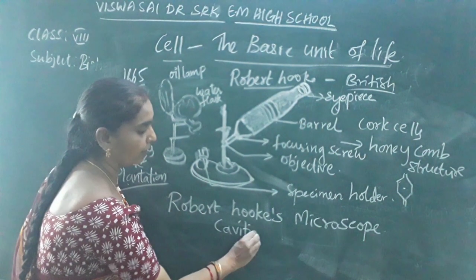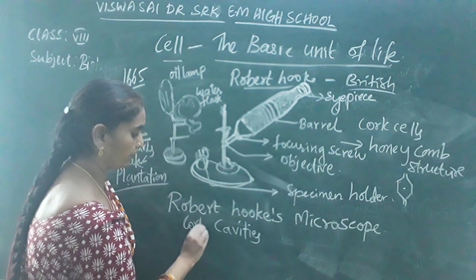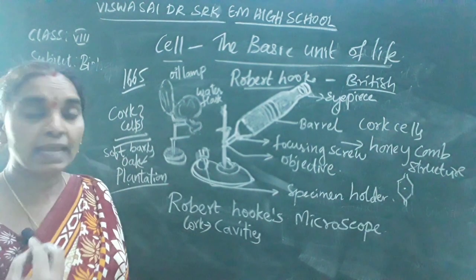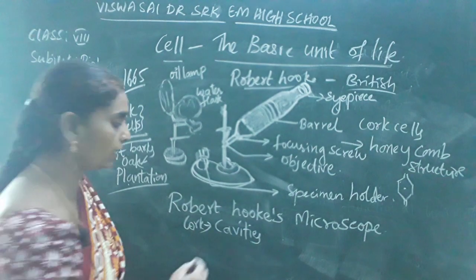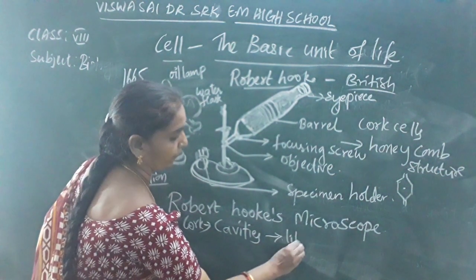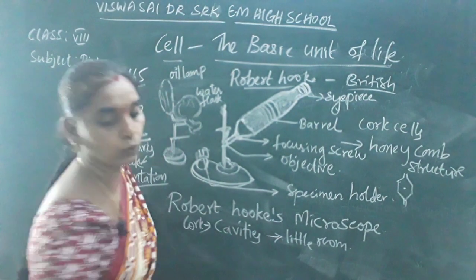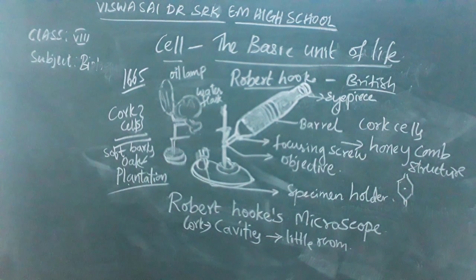Cork is made up of cavities. He named the cavity as a little room. Okay, so these honeycomb structures consist of these cavities. They are empty spaces.